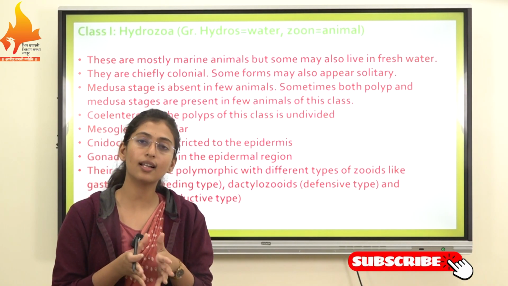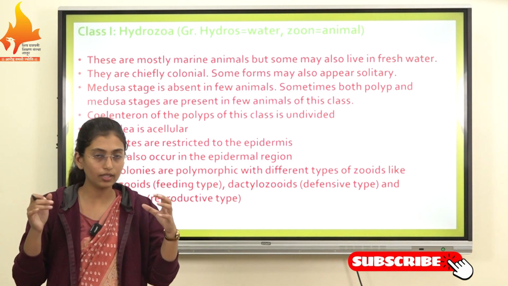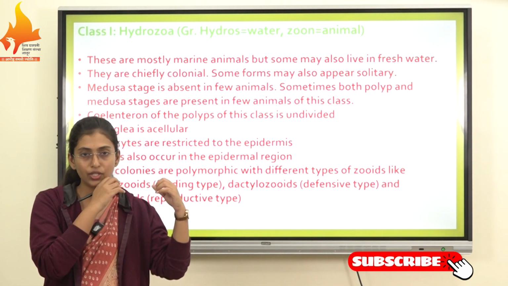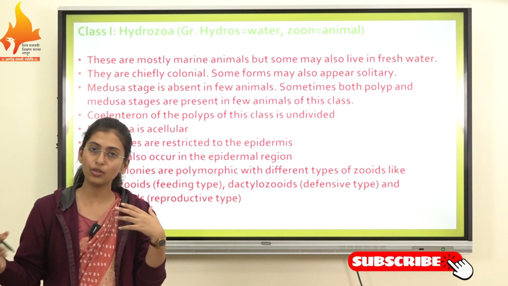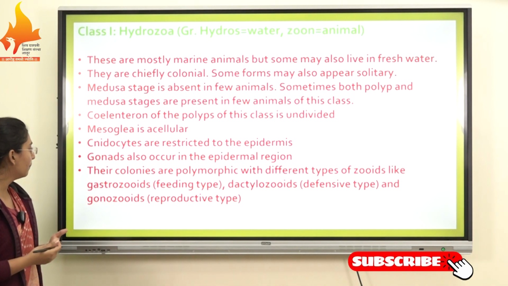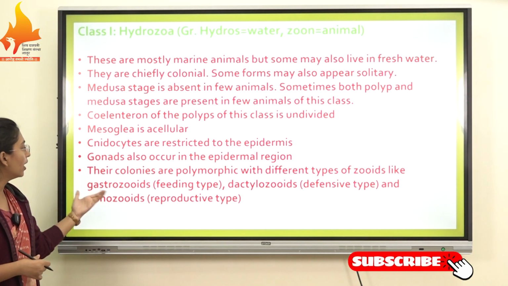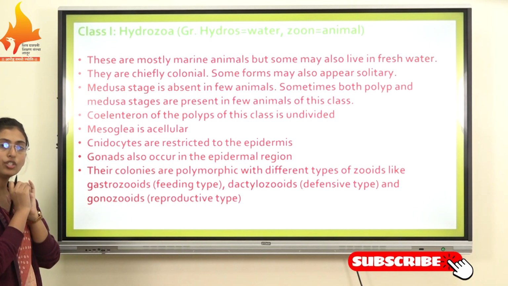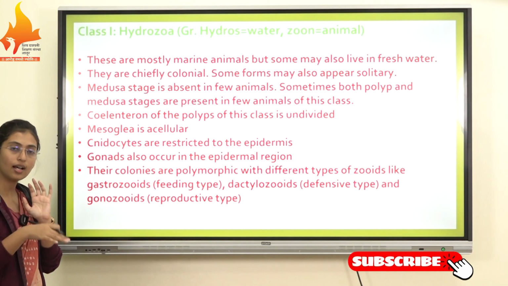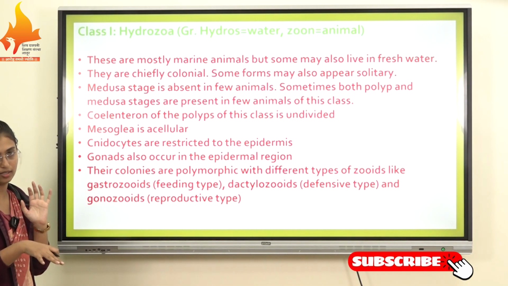The animals live in colonies and divide their work among different zooids. Gastrozooids, dactylozooids and gonozooids are present.